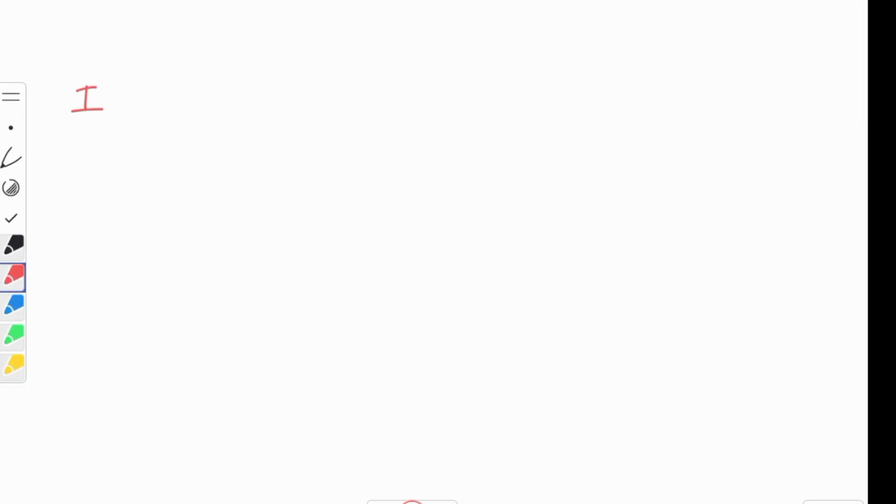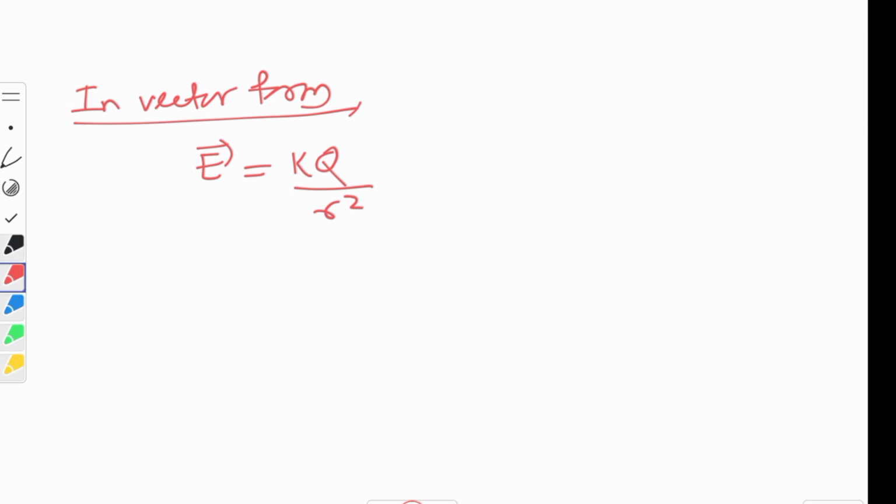How to write in vector form children? You know E is equal to kq by r square. For vector form, this is a unit vector. What is the formula of unit vector? If you have not remembered these small things, please check my video for class 11. I am discussing how to represent unit vector and all those things over there. You can follow those videos also if you want.